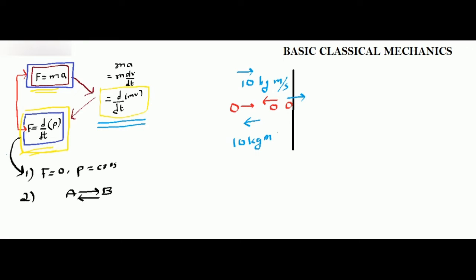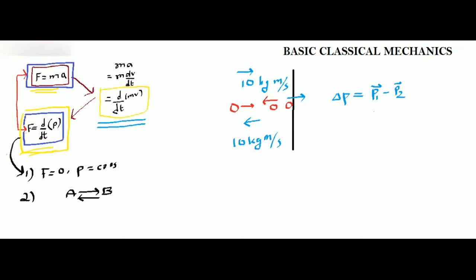Now can you tell me what is the change in momentum? The change in momentum will be the difference in momentum. So I can write p1 vector minus p2 vector.